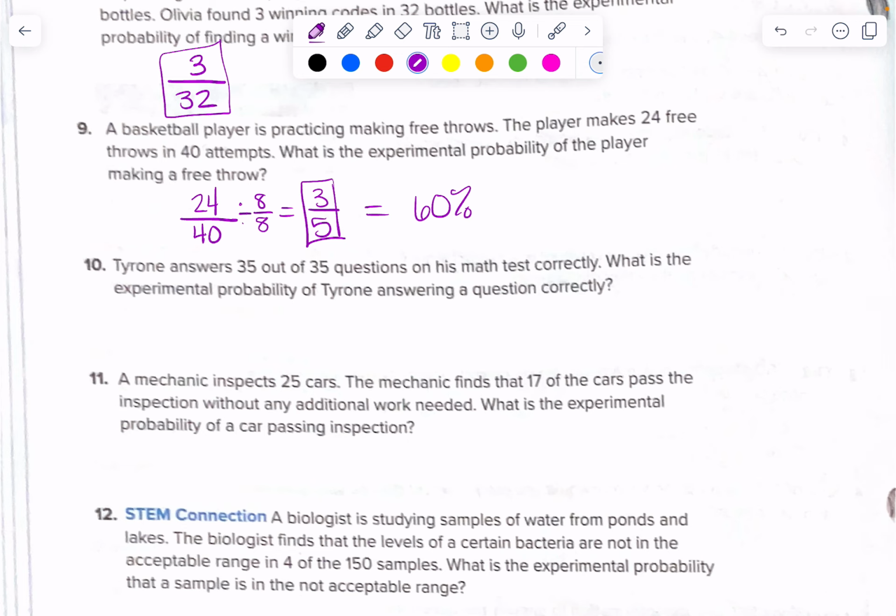Number 11, a mechanic inspects 25 cars. The mechanic finds that 17 of the cars passed the inspection without any additional work needed. What's the experimental probability of a car passing inspection? Again, 25 cars were inspected, 17 out of the 25 had passed the inspection, okay? And so this would be our experimental probability of the cars passing inspection. So experimental probability is what does happen. It's going to be the data you already have, and you're going to use that to express your probability as a fraction, a decimal, or a percent.